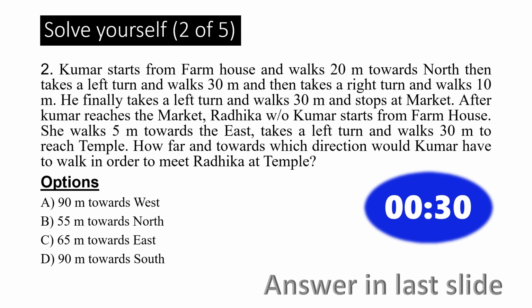After Kumar reaches the market, Radhika, the wife of Kumar, starts from farmhouse. She walks 5 meters towards east, takes a left turn and walks 30 meters to reach a temple. How far and towards which direction does Kumar have to walk in order to meet Radhika at the temple? The shortest distance.